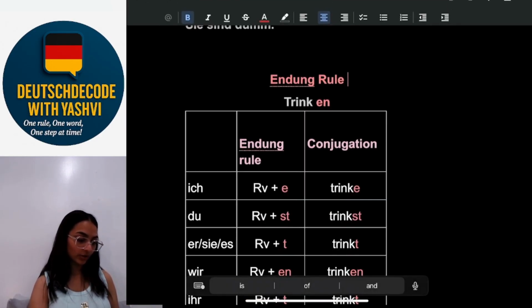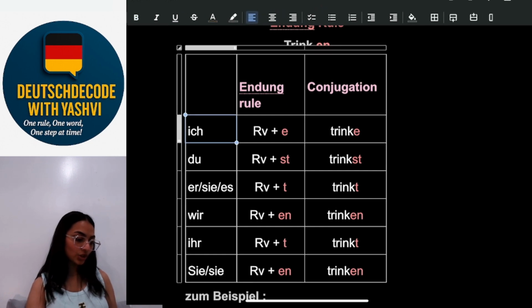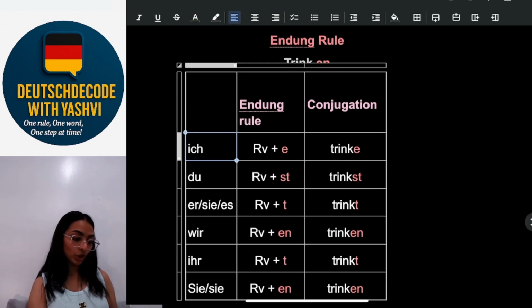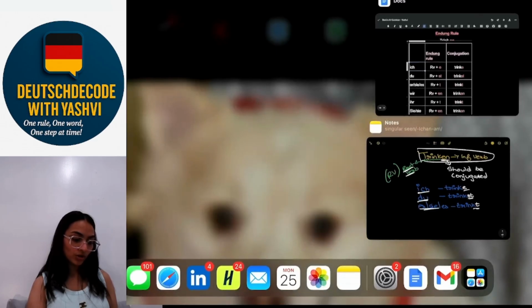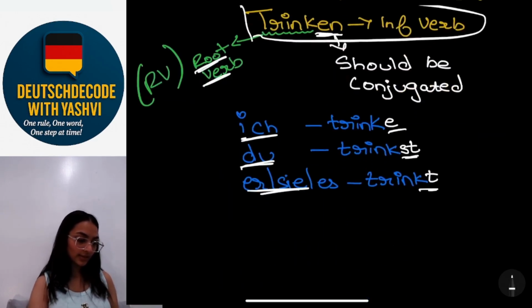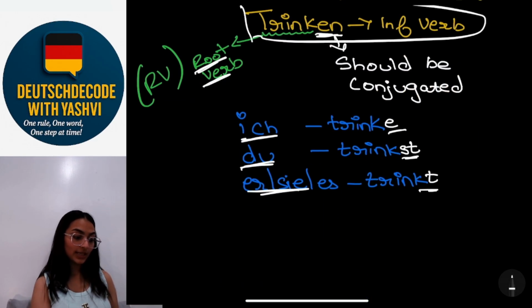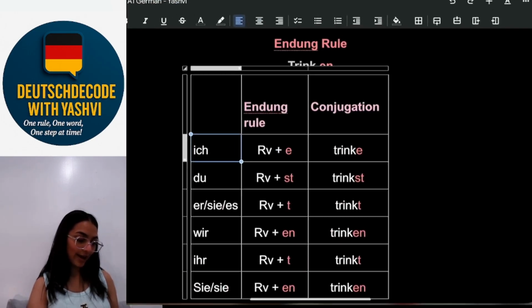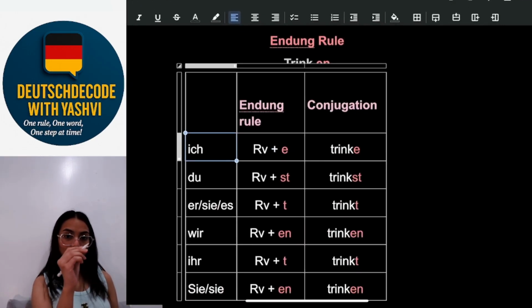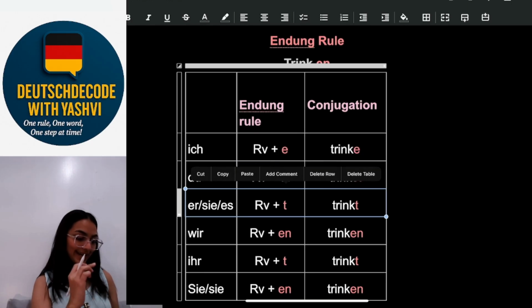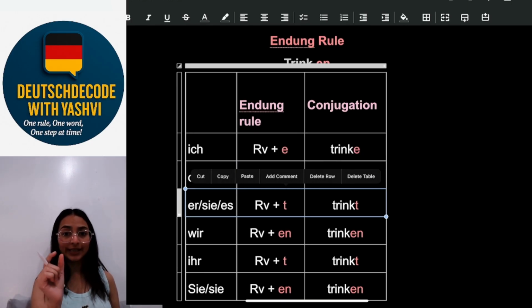And now we can refer to the table. Ich, then we have to write the root verb. The root verb is trink, T-R-I-N-K. Then we just add e to it. Then du, root verb plus st, trinkst. Then er, sie, es is root verb, T-R-I-N-K, plus t, trinkt.